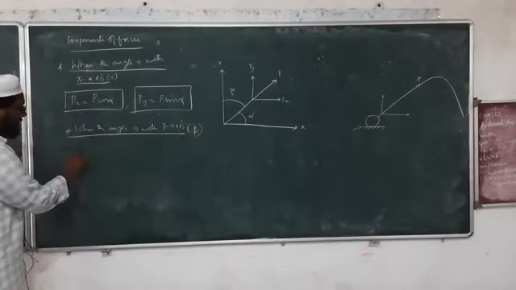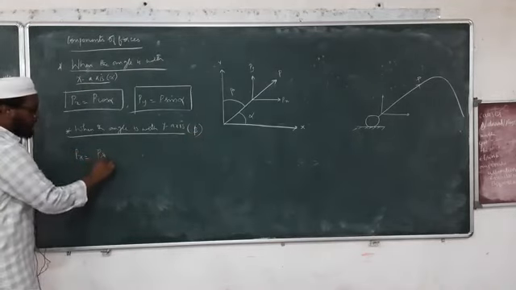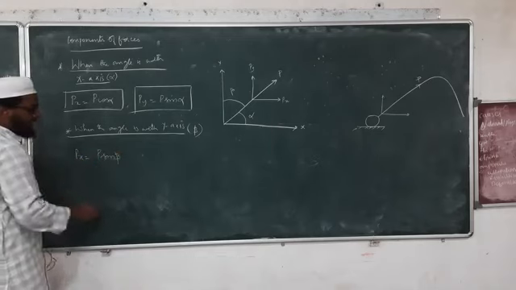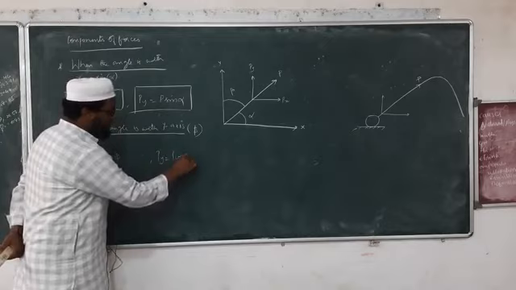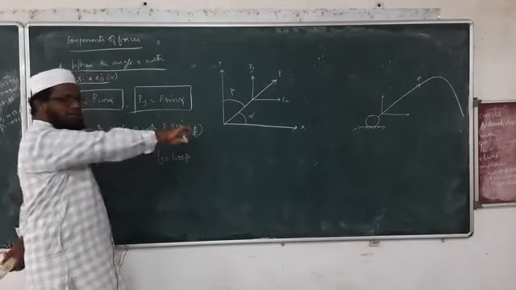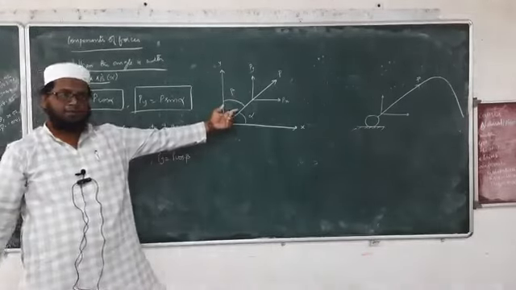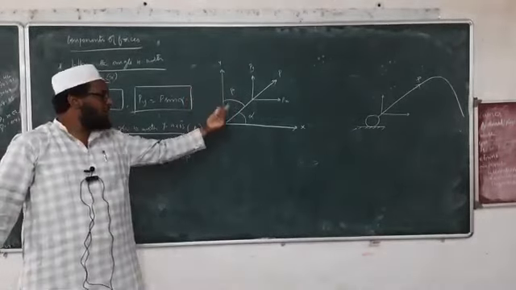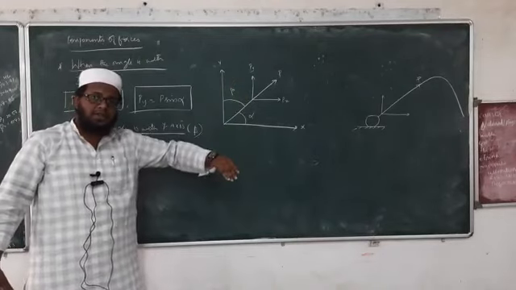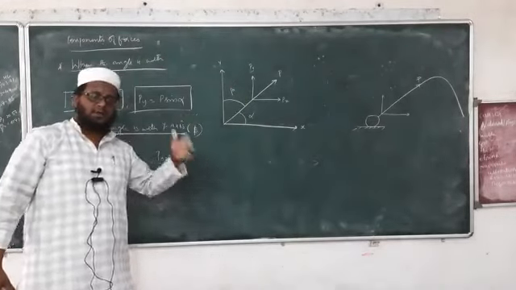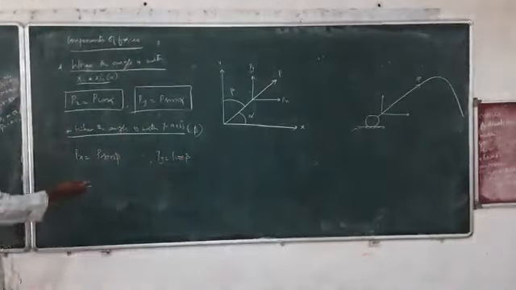So now what will happen to Px? Px is equal to P sin beta, and Py is equal to P cos beta, since we are changing the angles. Beta is the angle made by the force P with y-axis, whereas alpha is the angle made by the force P with x-axis. So the formula for x-axis will become different, and for y-axis it will become different, vice versa.